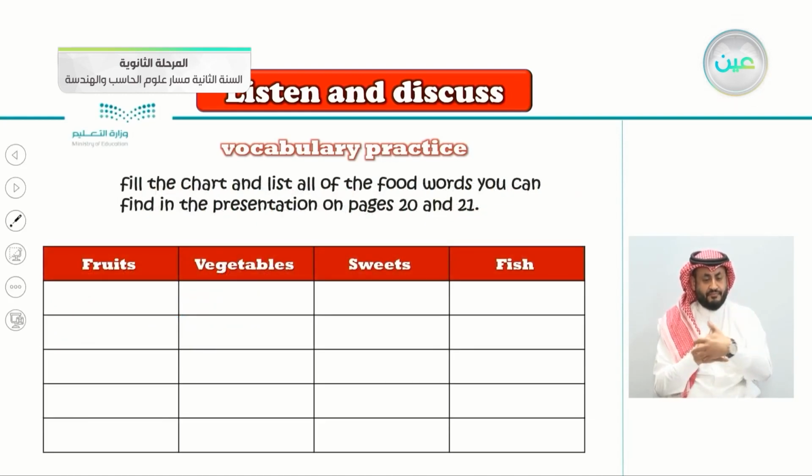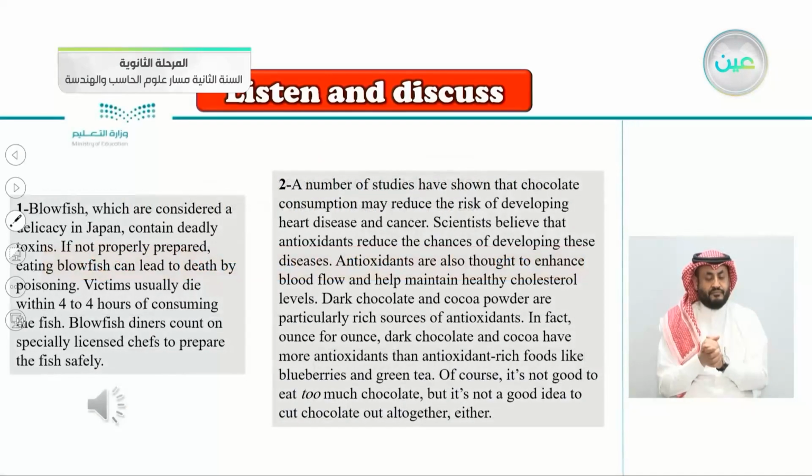So here's a chart also. Fill the chart and list all of the food words you can find in the presentation on pages 20 and 21. So name the fruits, the vegetables here, sweets, and fish. Try to come up with all of the words mentioned in the article: the fruits, the vegetables, the sweets, and also fish. So to answer this, let's listen to the article again and fill the chart with the correct words.